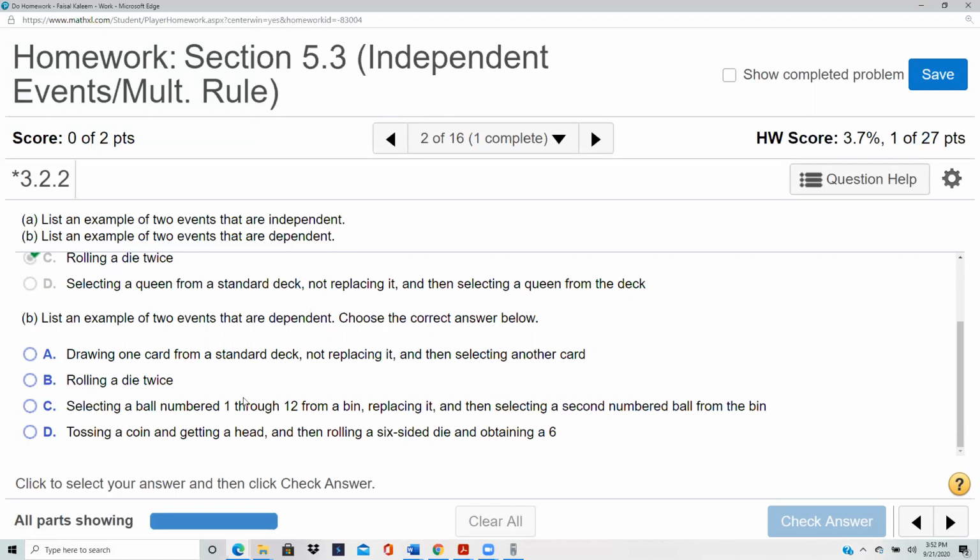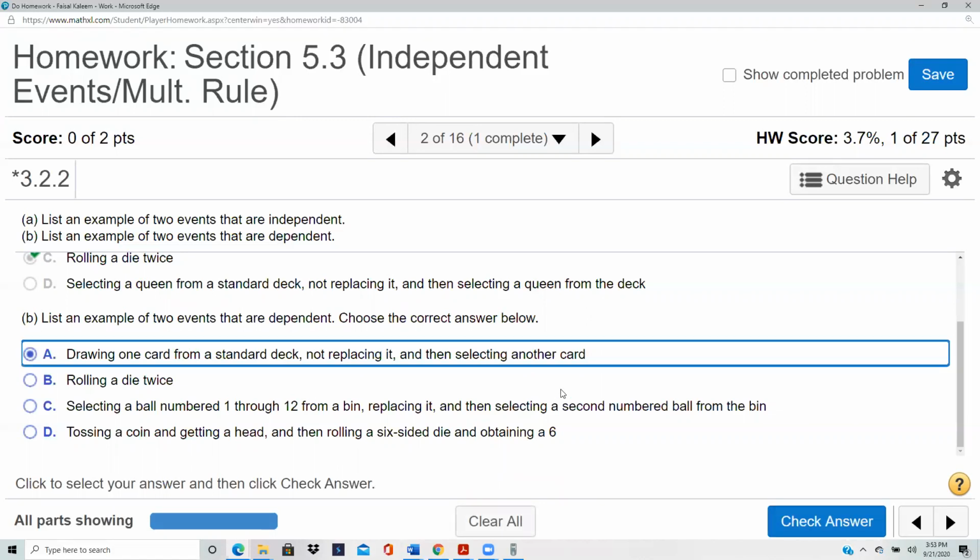If you draw a card and you don't replace it, then what you get the second time is affected, because the first time you're dividing by 52, and the second time you'll be dividing by 51 because you're not replacing the first card. So what happens on the first card does affect what happens on the second card if you don't replace. So these two are dependent.